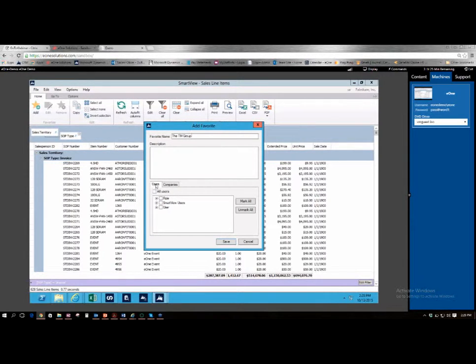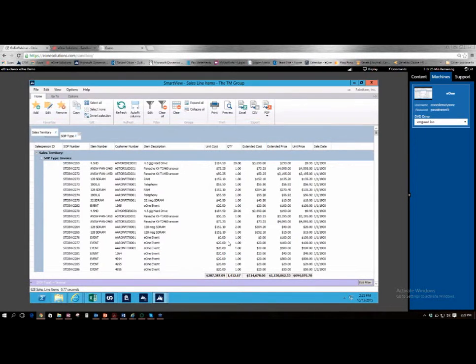Now, if we notice here, you can save this list to a specific role. So let's say all of your bookkeepers within your organization, you want to have access to the specific list. You're going to be able to save it based on a specific role. You can save it based on a user as well. And if you have multiple companies, you can save it to a specific company also. So let's just go ahead and I'm going to choose all companies, all users, and I'm going to save.